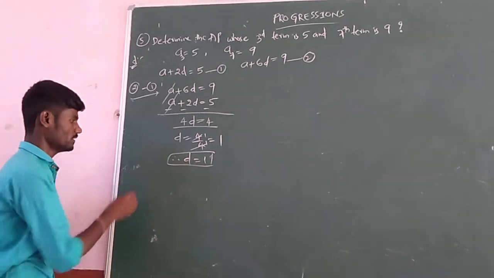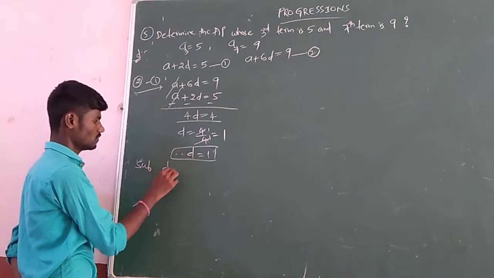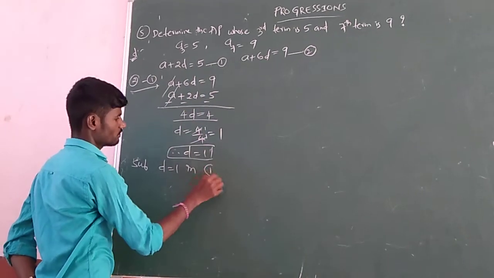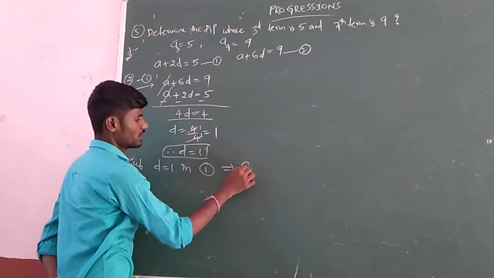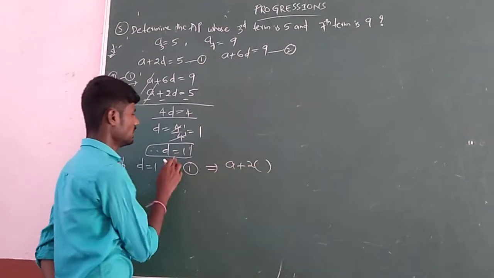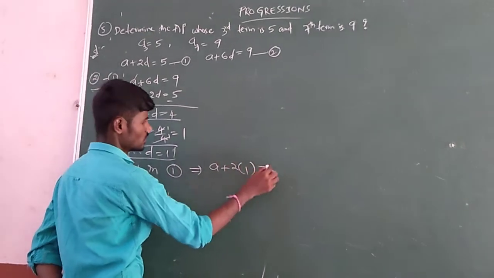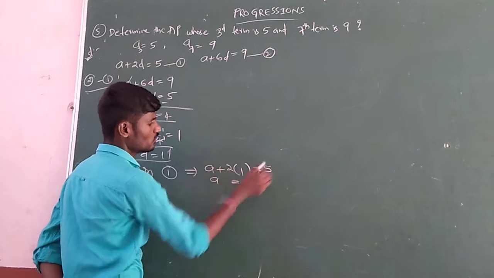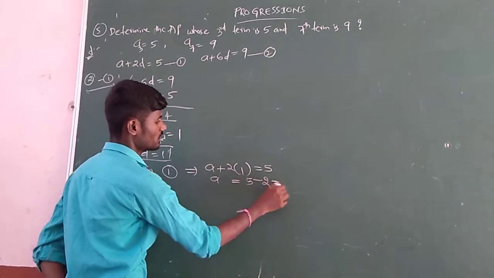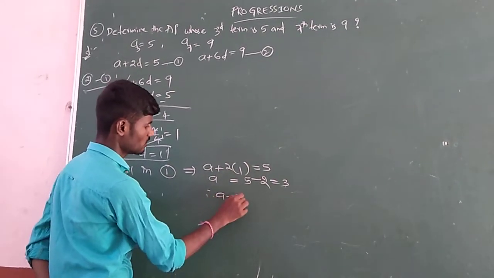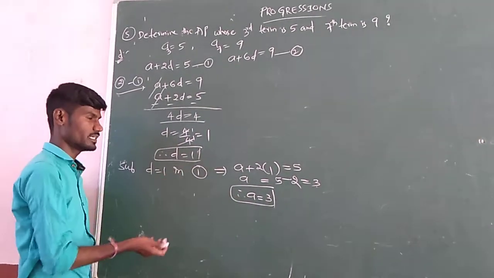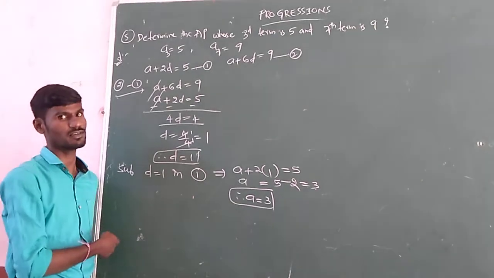Substitute D equal to 1 in any of the equations. Suppose I am substituting D equal to 1 in equation 1. Then what does it become? A plus 2 into the D value, which is 1, equals 5. So A plus 2 equals 5. If I transpose that 2, it becomes minus 2. 5 minus 2 is 3. Therefore A equals 3. So finally we got two variables A and D. They are the main parameters of an AP.